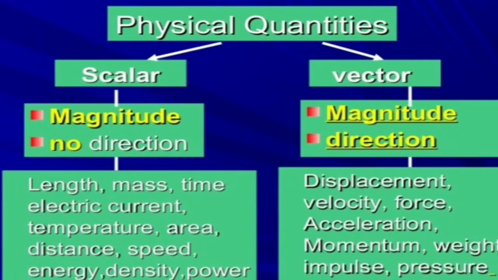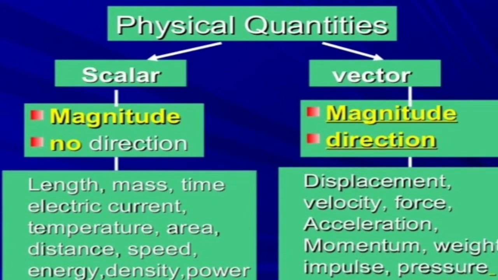Physical quantities are classified into scalar and vector. Scalar means the quantities which have only magnitude, no direction. Vector quantities have magnitude and direction.